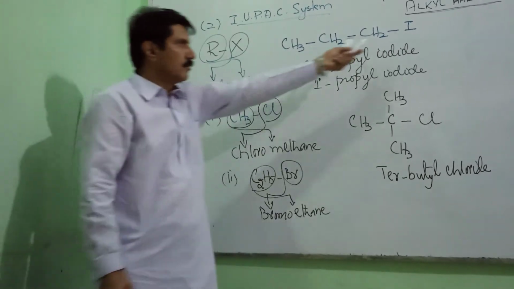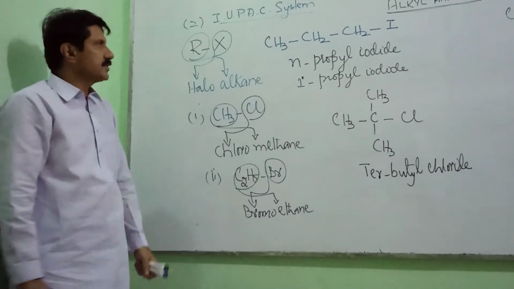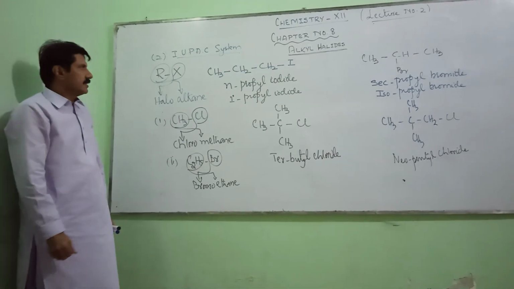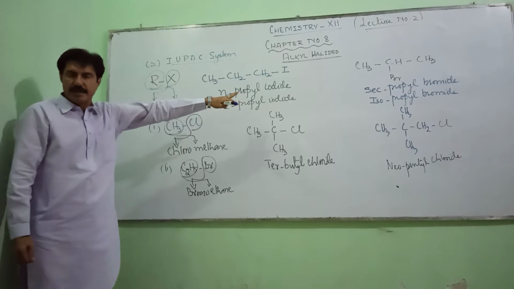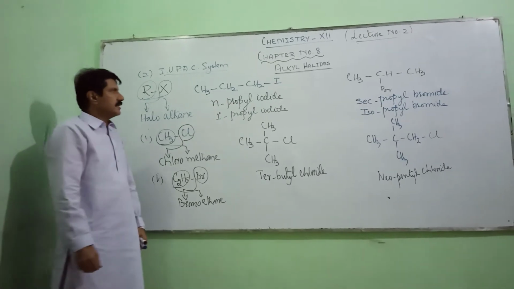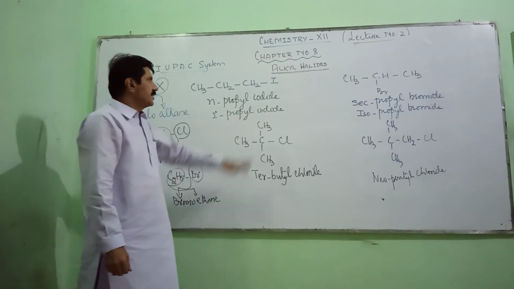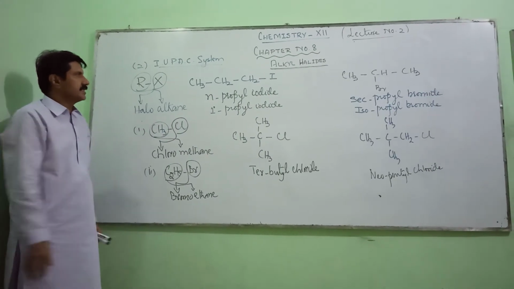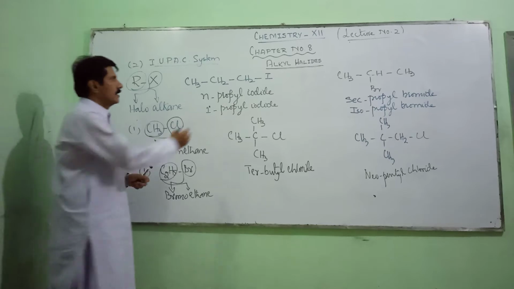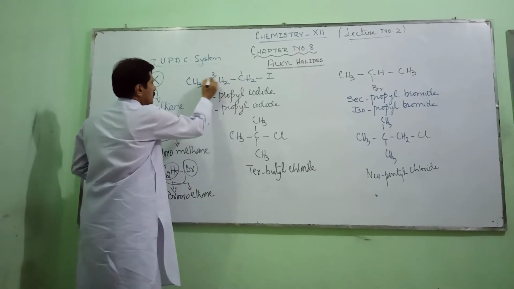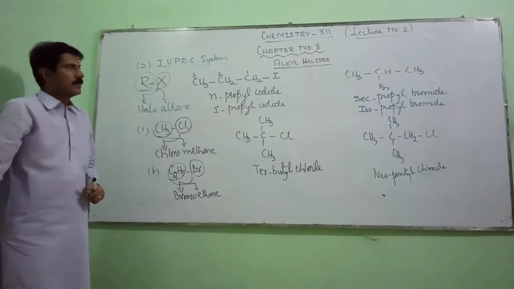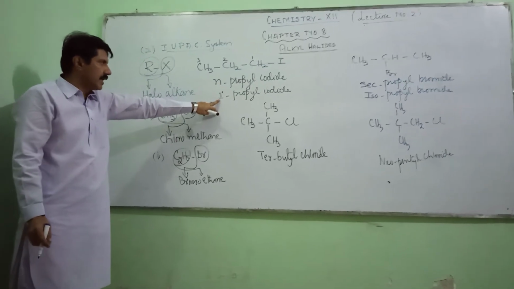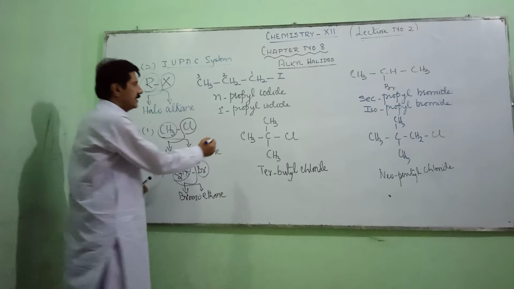But if we talk about these compounds, the IUPAC system suggests that the carbon chain should be numbered in such a way that the carbon to which the halogen atom is nearest is numbered as carbon number 1, then 2 and 3. Now this compound, which was named normal propyl iodide or primary propyl iodide, is now said to be 1-iodopropane.